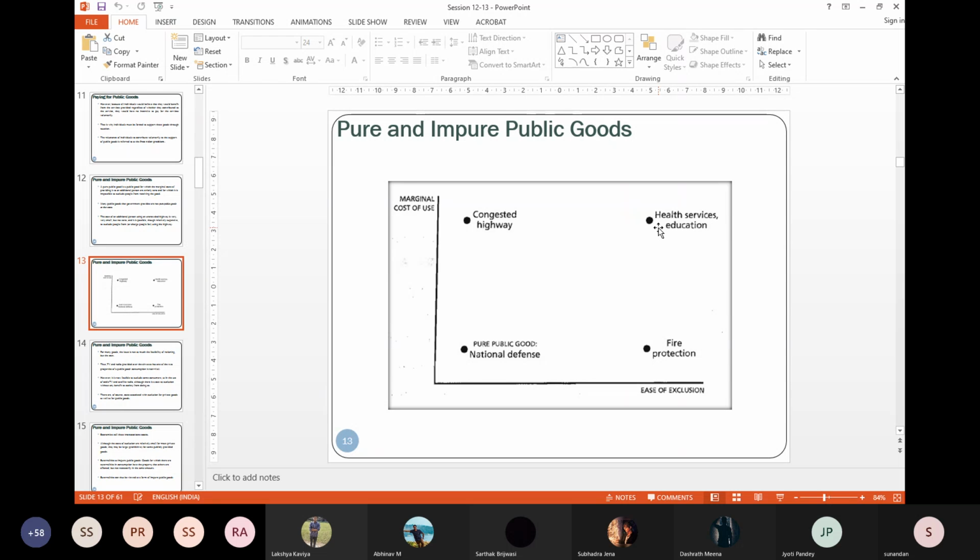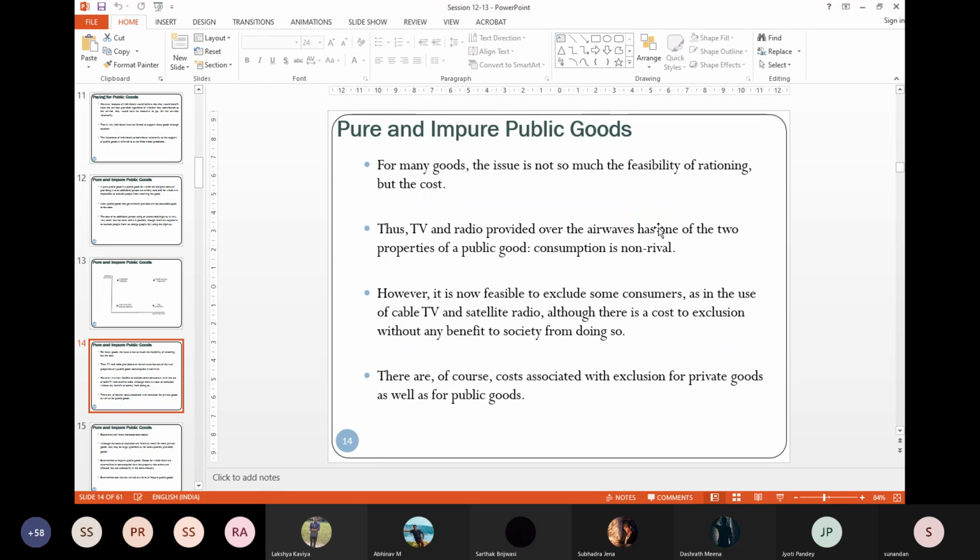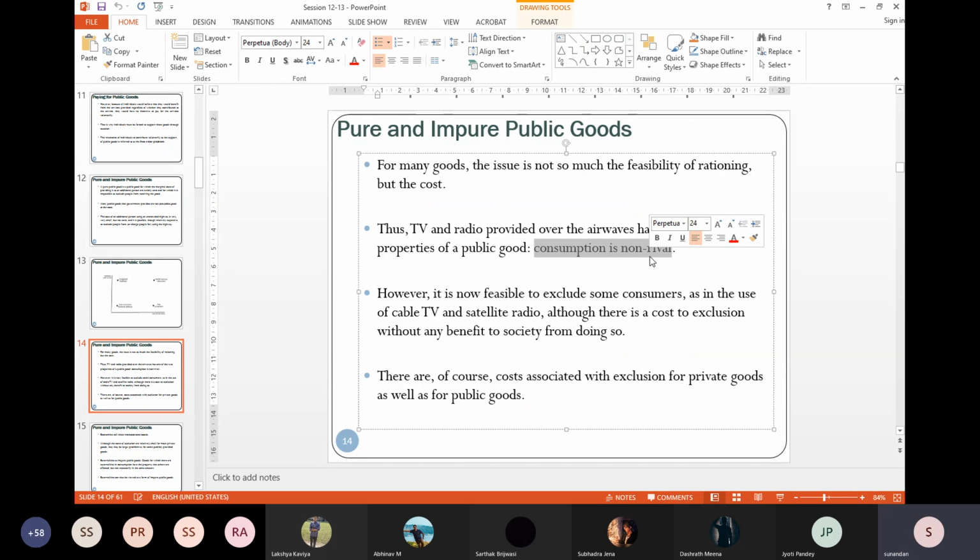Right? Now, as I said, the club goods. Consumption is non-rival, but you can exclude. If you do not have a subscription, you do not watch. Simple. Right.